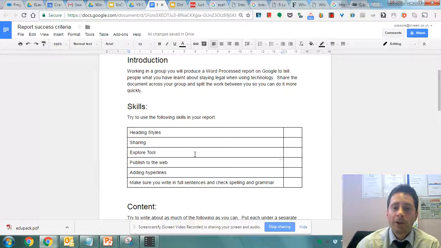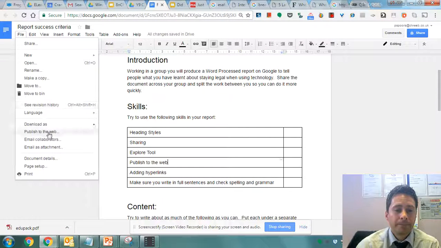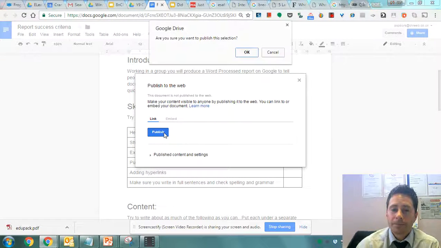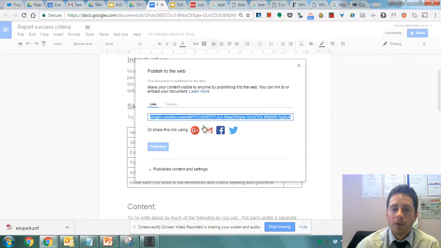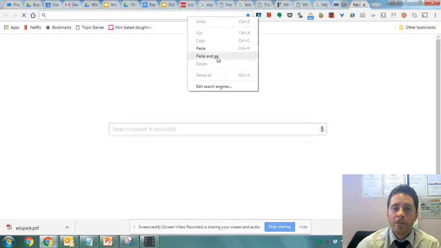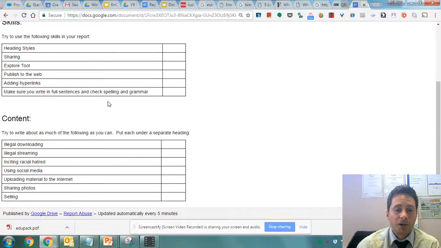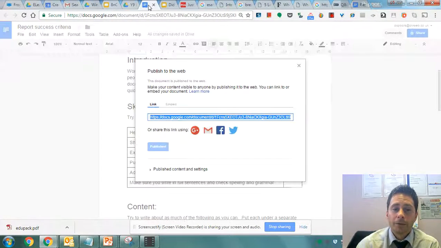Publish to the web is where you want to share your report with the internet publicly. And all you do to do that is go to File, and then you choose Publish to the web, click Publish. It'll give you a little warning, and you then have a link that you could use to share that with people. And if I just copy that and paste it into a new window, you'll see that I have the report, but it doesn't have any of the Google document tools above it. It's just a web page that people can view.